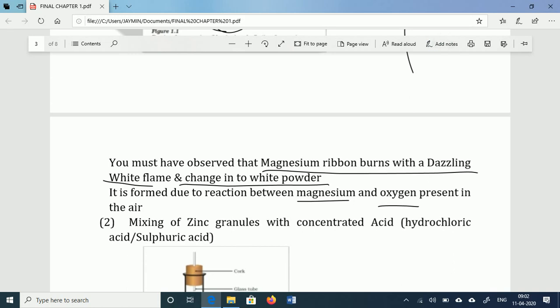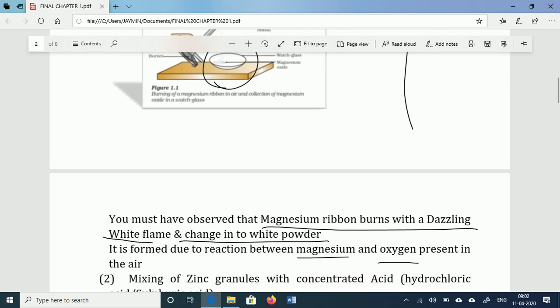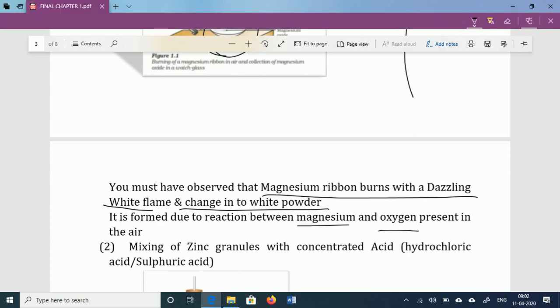So from this activity, one prediction is done: if the color changes and white powder is produced, or if the color of the substance changes, then we can say a chemical reaction has occurred. One more activity is given here,